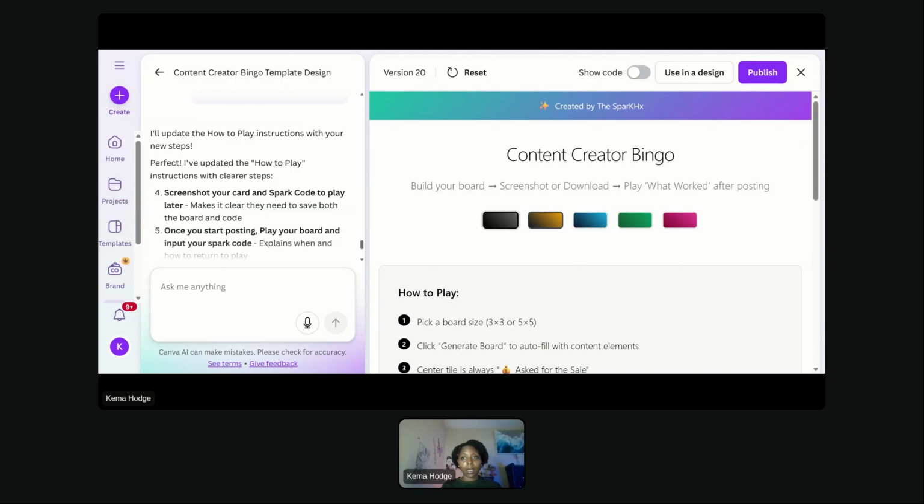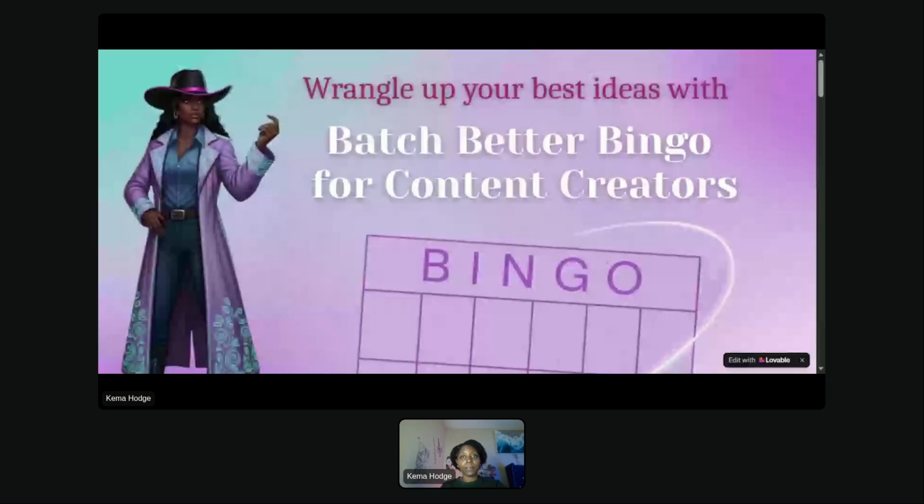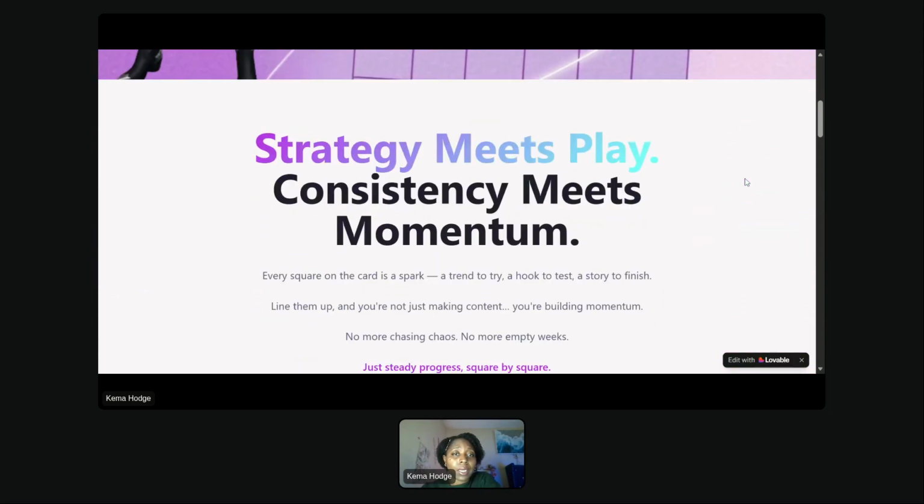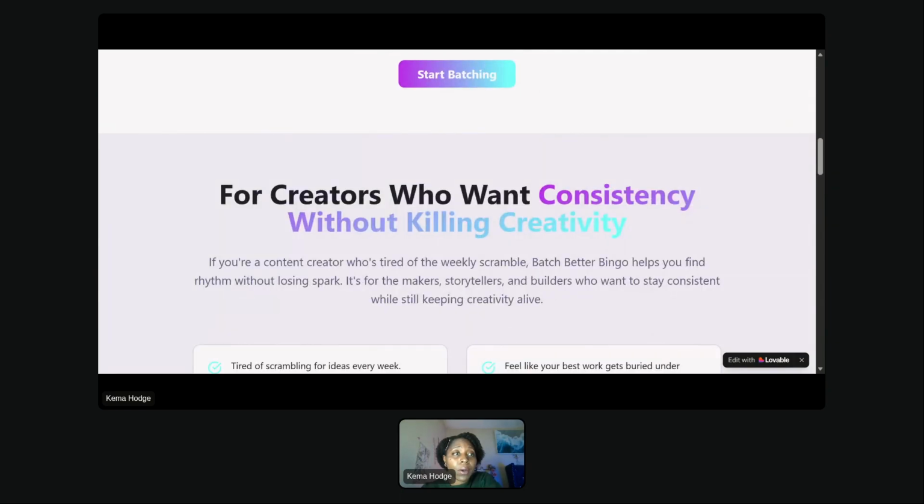Because I love not just having a website, if you join me on day 6, we talked about tech stacking. So I showed you my GPTs, but I also did the same thing with my bingo game. So I'll hit start batching. This right here, though, on this page, this is what I made in Canva. And it's totally interactive. So I can hit which size board I want, a 3x3 or a 5x5.